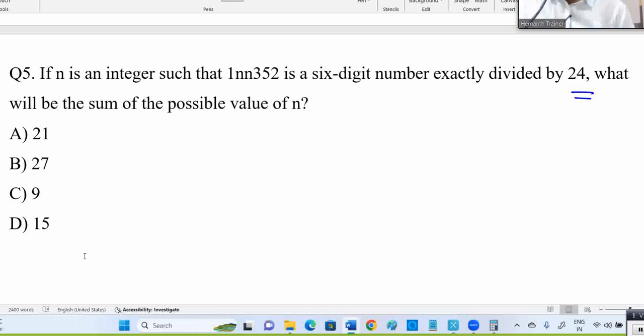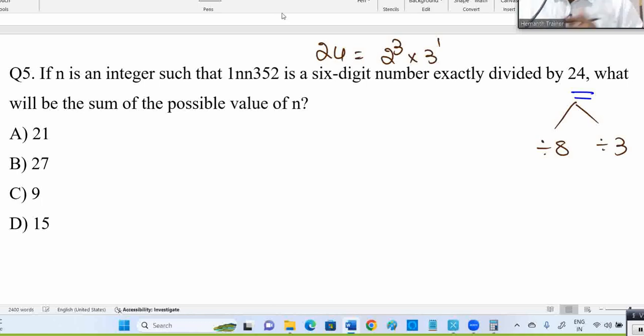6 and 4 is wrong. 2 and 12 is wrong. It's 8 and 3. Why, sir? Write 24 as prime number powers. What is that combination? 24 is 2 cube into 3, so divisible by 8 and 3. As prime number powers you write 8 and 3 only.